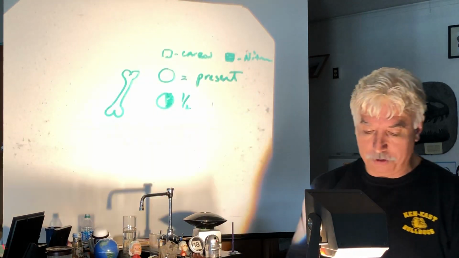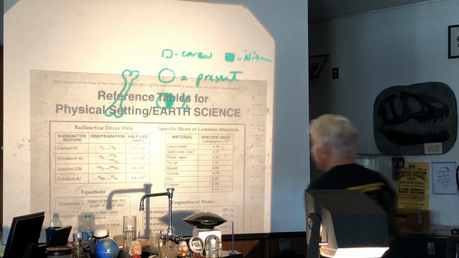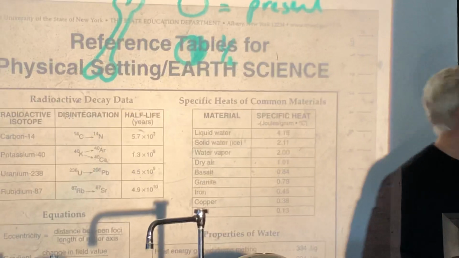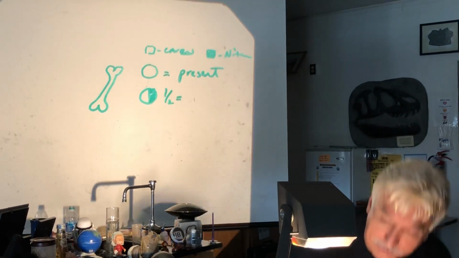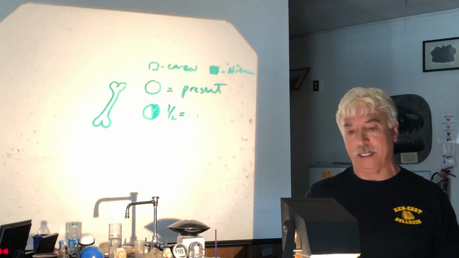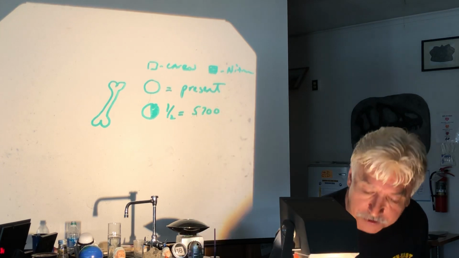It turns into nitrogen. How long does that take? It takes 5,700 years for that to occur. So, how old would that fossil be if it has only half the carbon-14 in it that it should, and the other half is turned into nitrogen? It would be 5,700 years old.